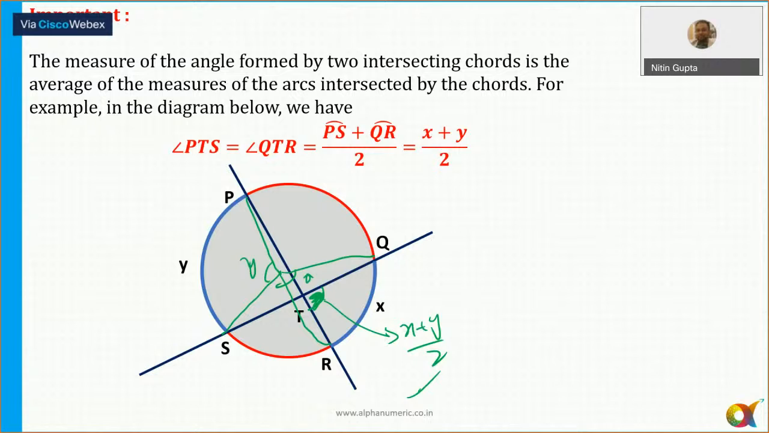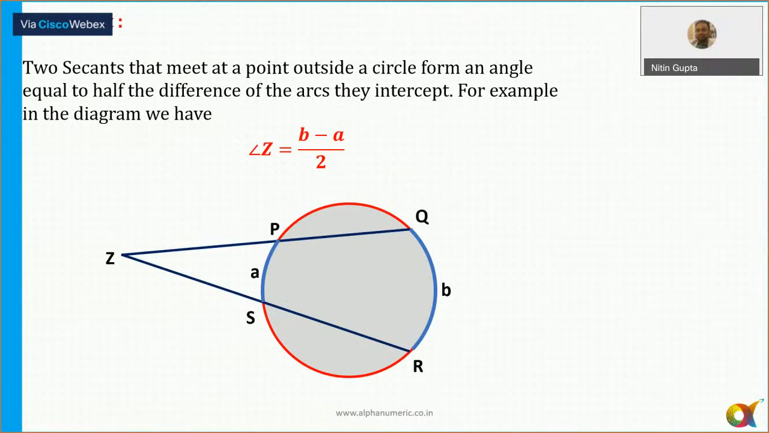So the angle at the point of intersection of the chords is simply the average of the angles subtended by these two chords at the center. Now, if the two chords are meeting outside, then it is always equal to the difference. At the center, this arc or chord is subtending an angle A, and the other chord subtending angle B. So angle Z is equal to half of B minus A.